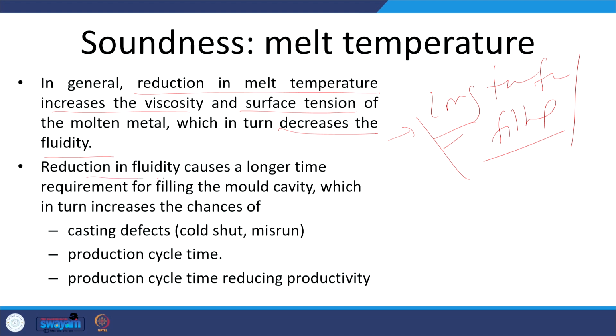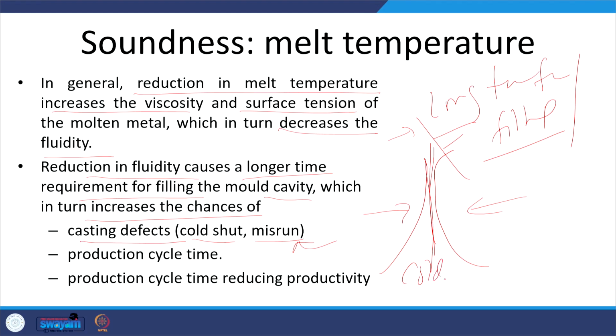Reduction in fluidity causes a longer time requirement for filling the mold cavity, which in turn increases the chances of casting defects like cold shut and misrun. Misrun is due to an unfilled section, and cold shut is when the low temperature molten metal streams coming from one side do not mix well with the stream coming from another side, and that leaves an interface between the two. This kind of defect is known as cold shut, and it happens particularly due to the low temperature of the molten metal.